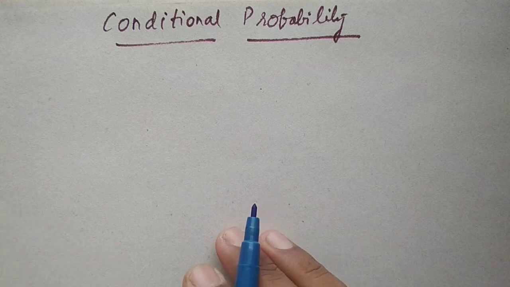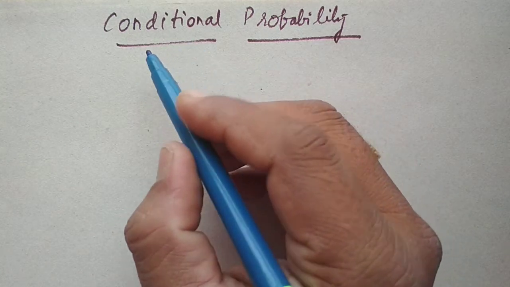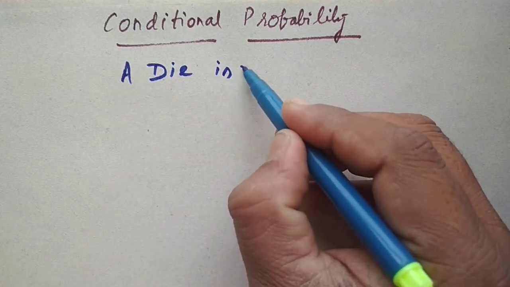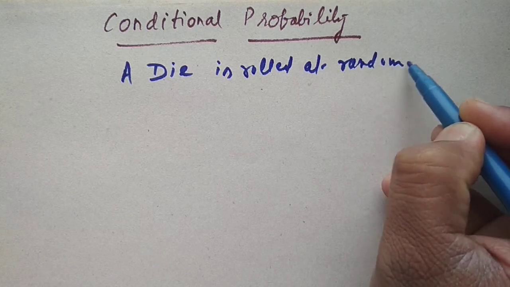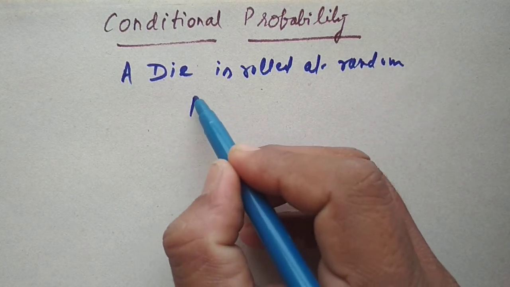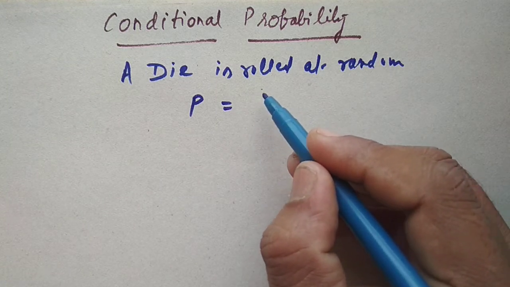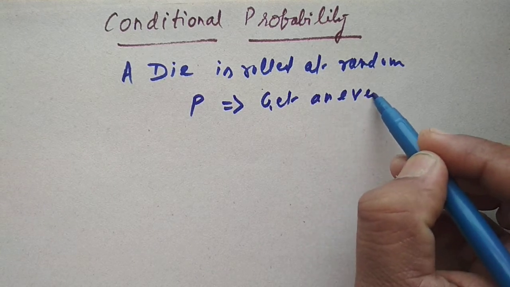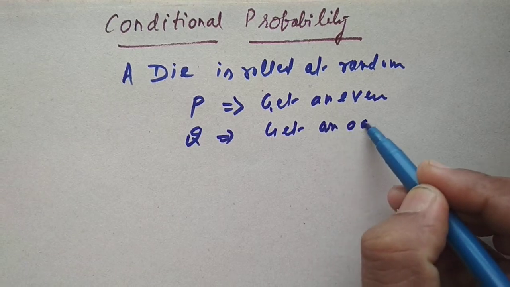Hello students, we'll study what is conditional probability in this video. Let us consider that a die is rolled at random. We have an event P, which is the set of getting an even number, and Q is an event in which we get an odd number.